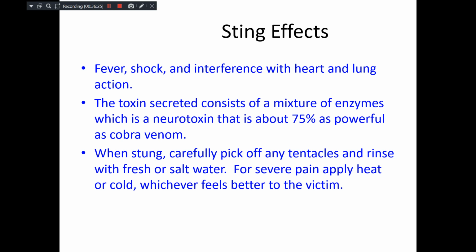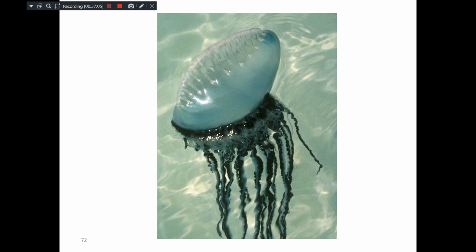This is because it produces a toxin which is a neurotoxin. It is almost 75% as powerful as cobra venom. So very strong neurotoxic venom. When stung, carefully pick off any tentacle. Suppose you are stung by Physalia, of course in this beach there is no Physalia, suppose if you accidentally get a sting from Physalia, carefully take out the tentacles, rinse in fresh or salt water. For severe pain, apply heat or cold, whichever the victim prefers, and then take medical help.